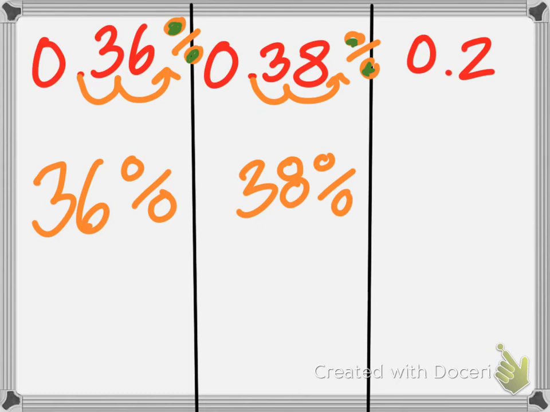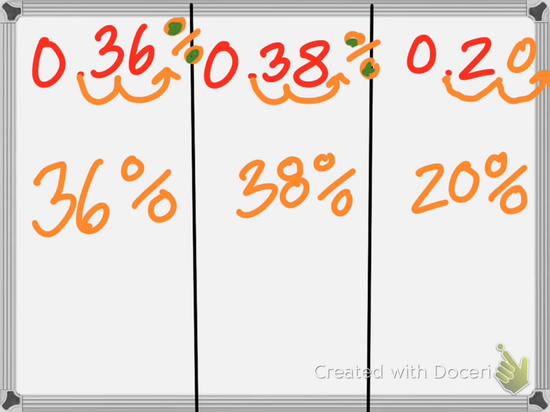And remember, these ones are the hard ones. I'm telling you the truth. This is the hardest, because we always have to remember to move it 1, 2. And seeing as there's no number there, I have to put a 0, because no number means 0. So I'm left with 20%.